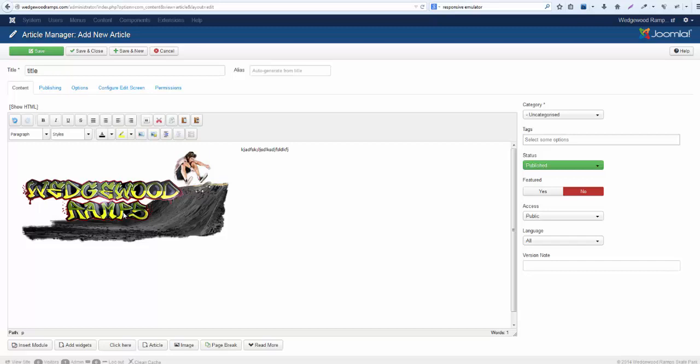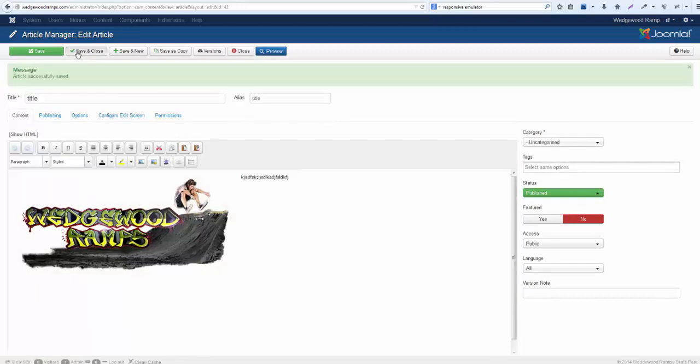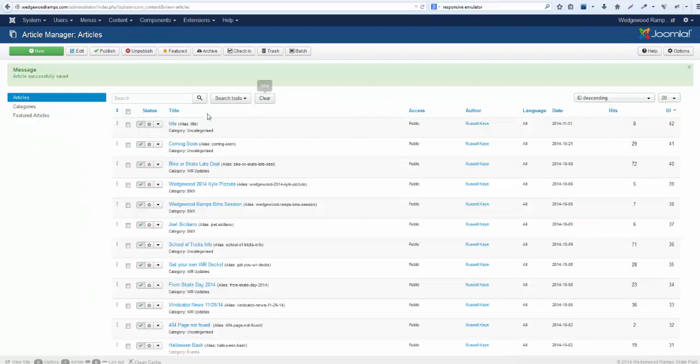And then if you're done with adding your image and your text, you can click Save, which will just save the article, but will not move from the page. So it will stay on this page. If you hit Save and Close, it will save and close the article and take you back to the back end. We're going to jump back into this.